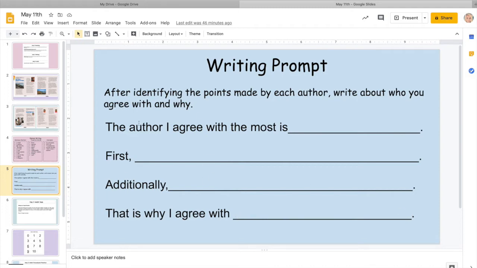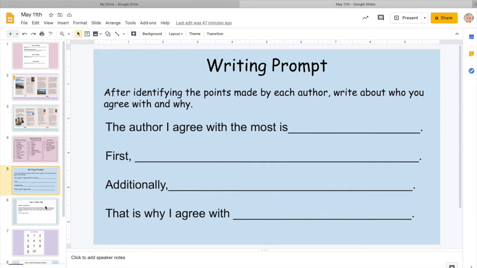I've given you an outline here. If you use the sentence starters and fill in your information, that's going to give you a good 4 sentences, maybe more if you add additional reasons. And that's going to give you a really good paragraph. Make sure that you are starting each sentence with a capital letter and you are ending that with punctuation.